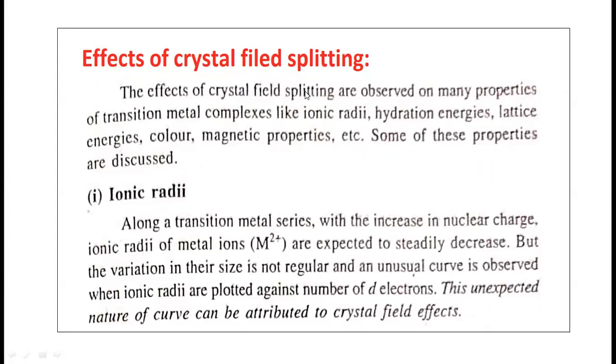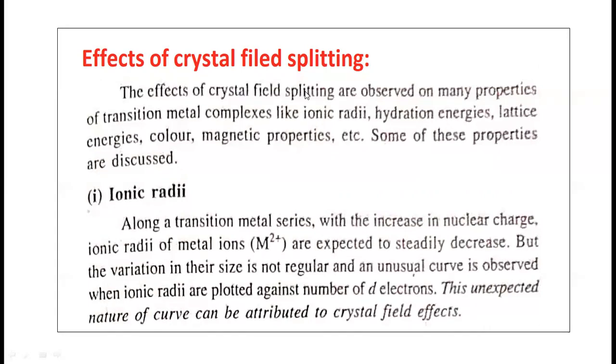The effects of crystal field splitting are observed on many properties of transition metal complexes. The properties of the transition metal complexes can be changed due to the crystal field splitting. So how is there a change in the properties? That can be explained on the basis of the crystal field splitting, because we know that in transition metal complexes, the d orbitals of the metal are split. So the properties of transition metal complexes also change.